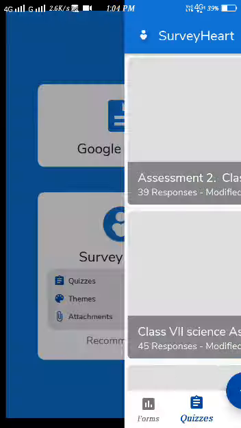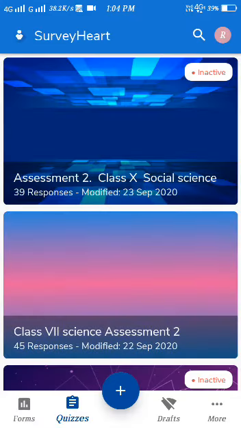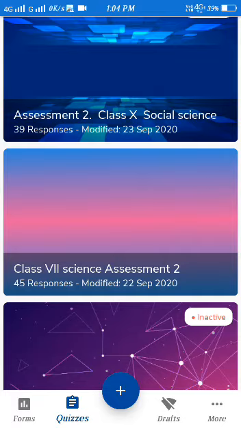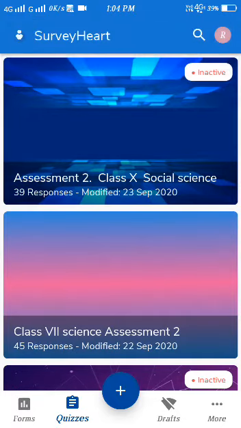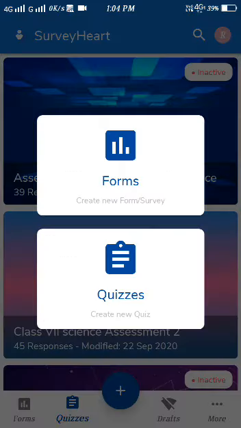Okay, you can download Survey Heart as well. As you can see, I have taken class 10th, class 7th assessment. So if you are going for the assessment, first you have to click on the quiz. When we click on the quiz, it will show the plus mark. Once again it is showing two options, forms and quizzes. We need not go to the forms, we have to go for the quiz.